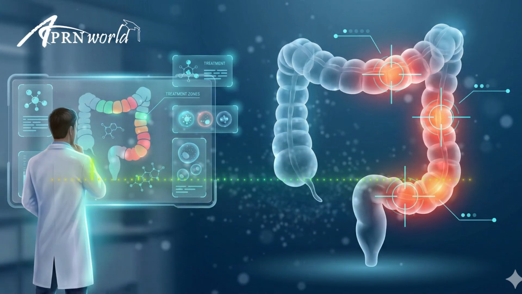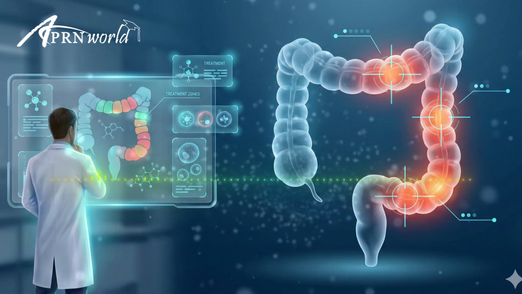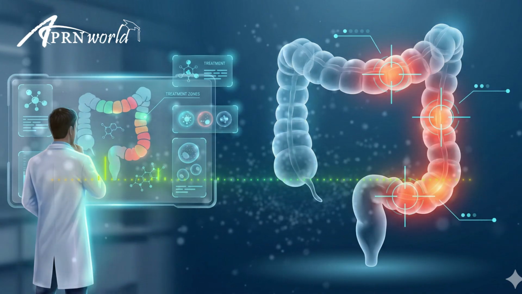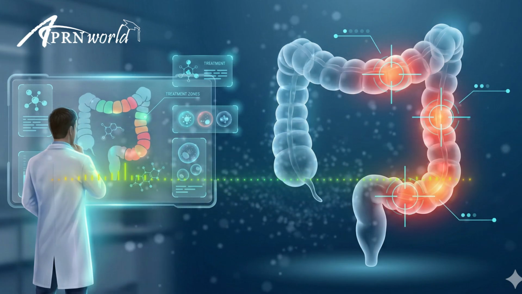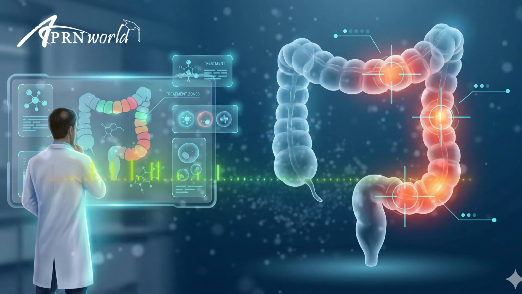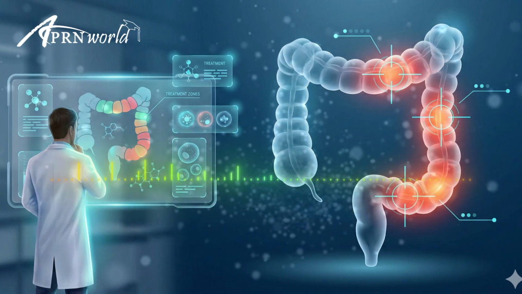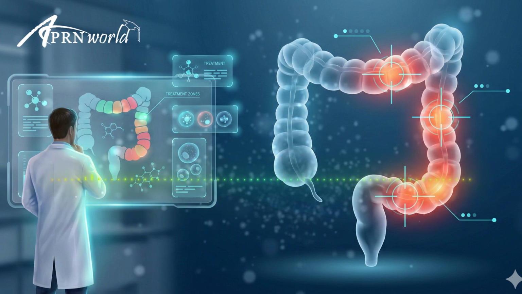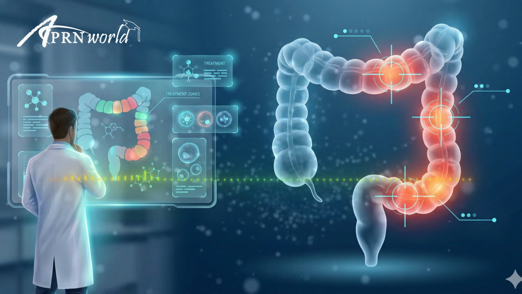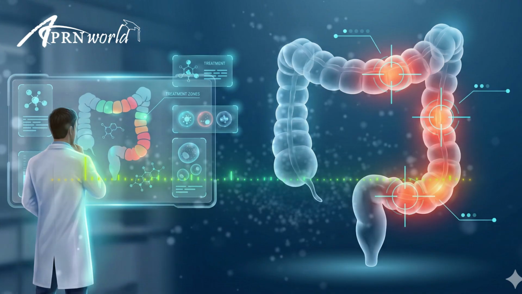We're going to cover everything from the basic pathophysiology to the systemic manifestations that most people don't associate with the gut. We'll also spend a lot of time on the treat-to-target strategy. This is a concept borrowed from rheumatology and cardiology, where we set a biological goal, like a specific blood pressure or a specific joint score, and we don't stop adjusting therapy until we hit it. But before we get to the high-tech targets, let's define the enemy.